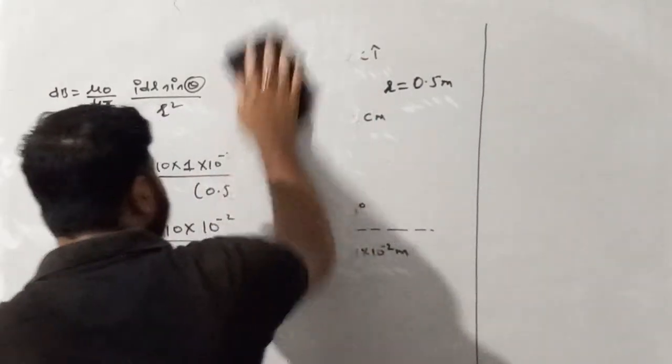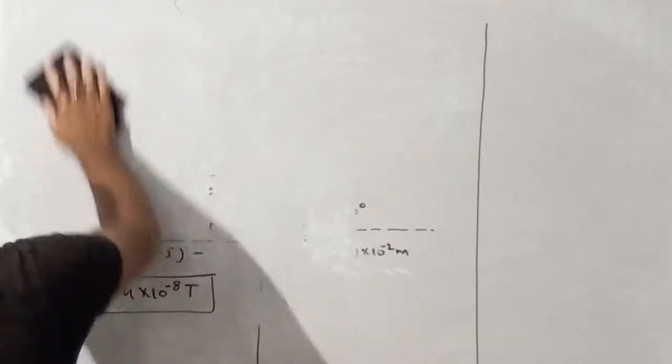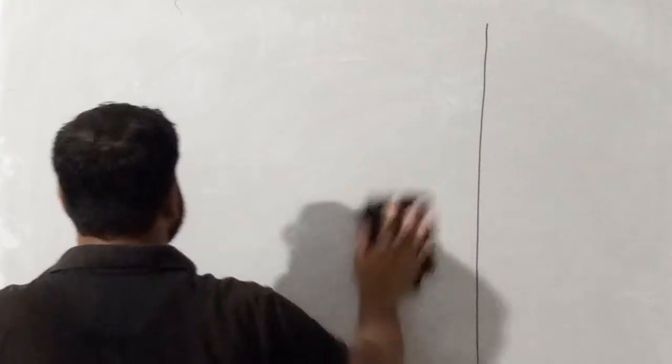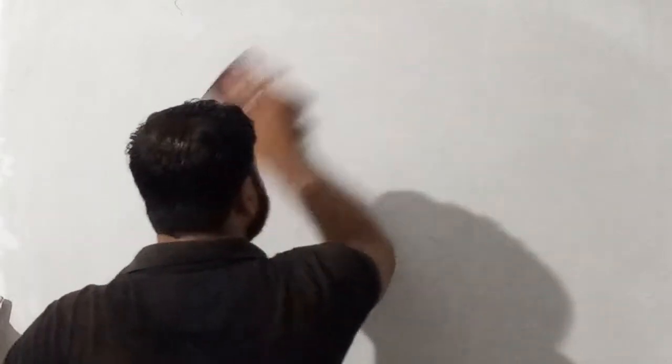So see, my dear student, this question is quite different because here a current carrying wire is placed in an external magnetic field. External magnetic field means the magnetic field which is present already. This is not the magnetic field created by the current carrying conductor. The question says a long straight wire.